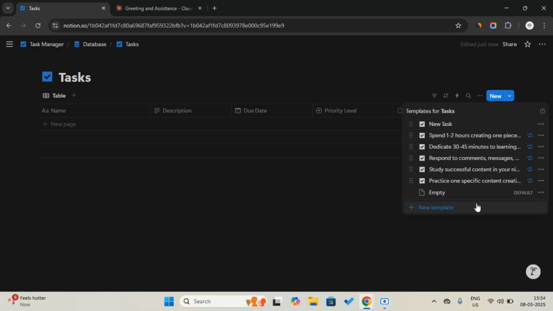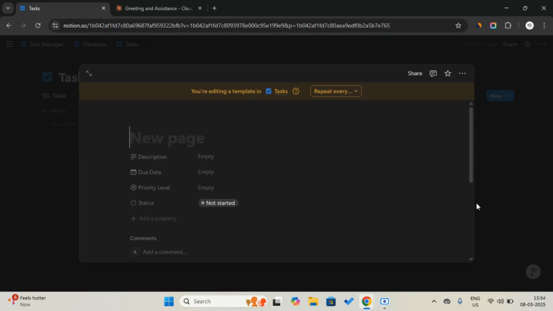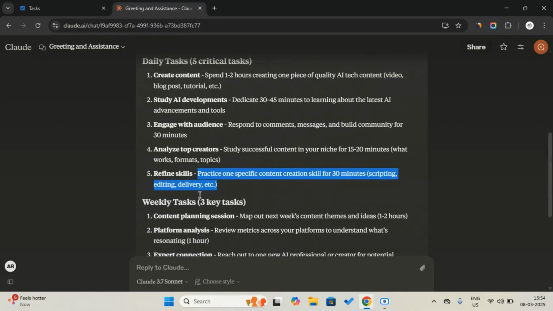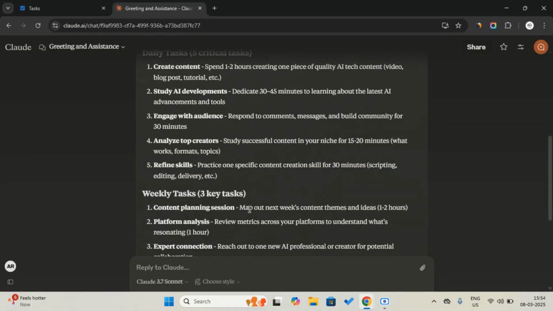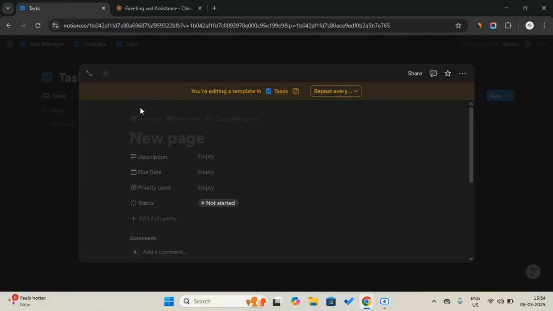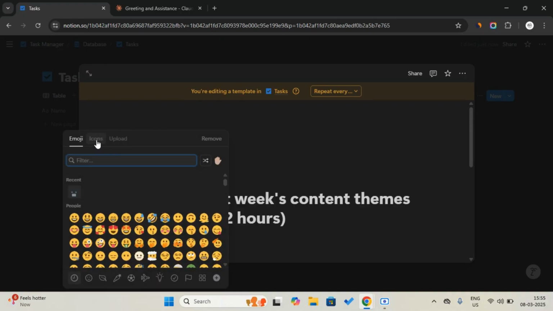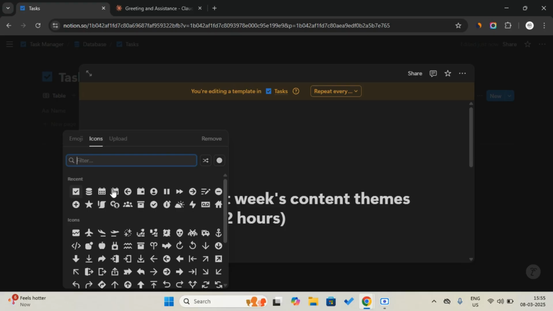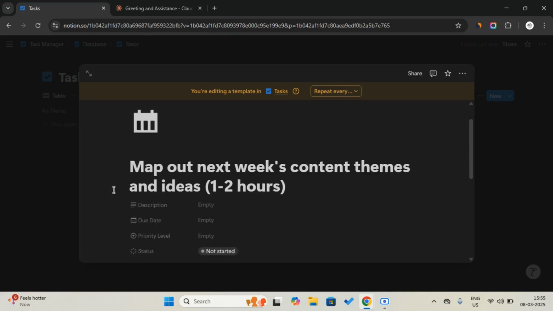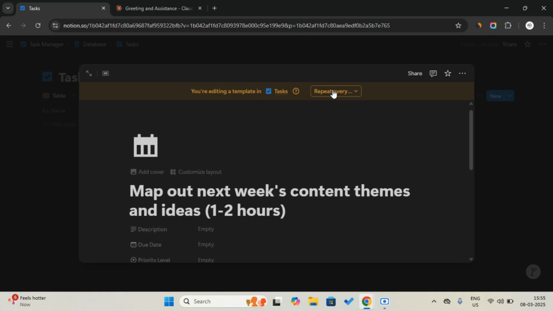Now let's create a weekly task. Let's create a new template just like we did before, and then go to the task. You have to copy the text here, and then paste it here and add an icon, a week icon. So let's create a week icon. Okay, I added the week icon here, a different icon, and then tap on here and tap weekday.